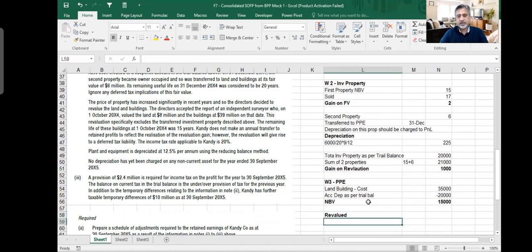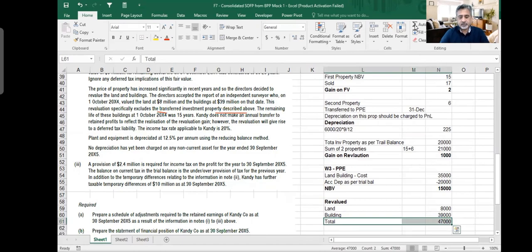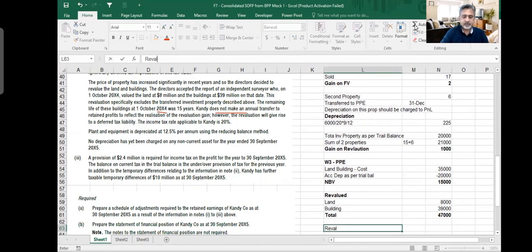Revalued, and after revaluation, land and building. So when they revalued it, they said that after revaluation, the land becomes 8 million and building becomes 39 million. So land is 8 million, building is 39 million, total is 47 million. And here I would say revaluation gain.